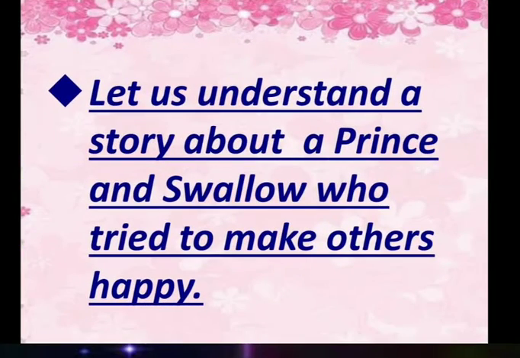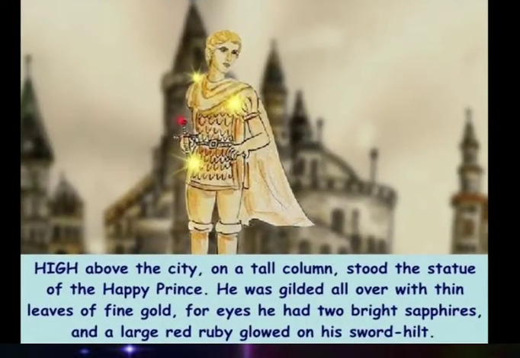Let us understand a story about a prince and a swallow who tried to make others happy. High above the city, on a tall column, stood the statue of the Happy Prince, in the middle of the city. He was gilded all over with thin leaves of fine gold. Now here we will find the description of how that statue was made. For the statue's eyes, precious stones were used. He had two bright sapphires for eyes, and a large red ruby glowed on his sword hilt.